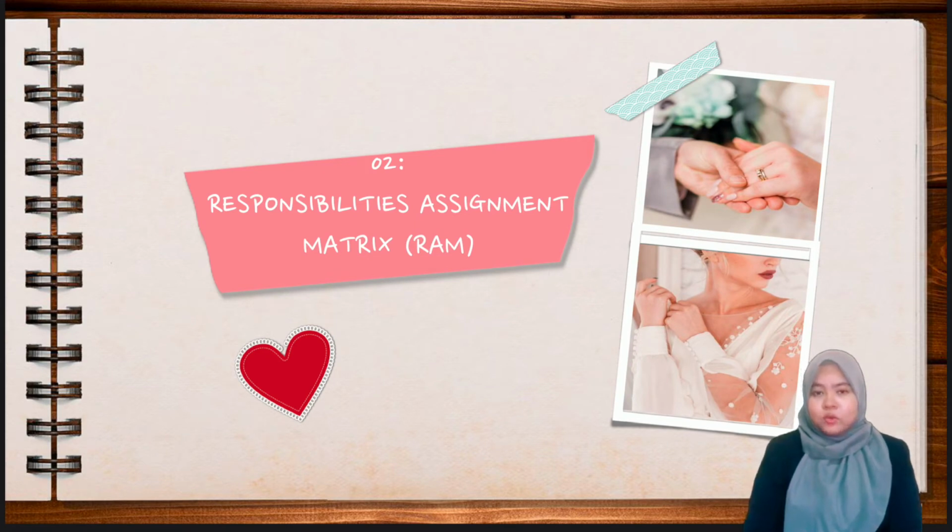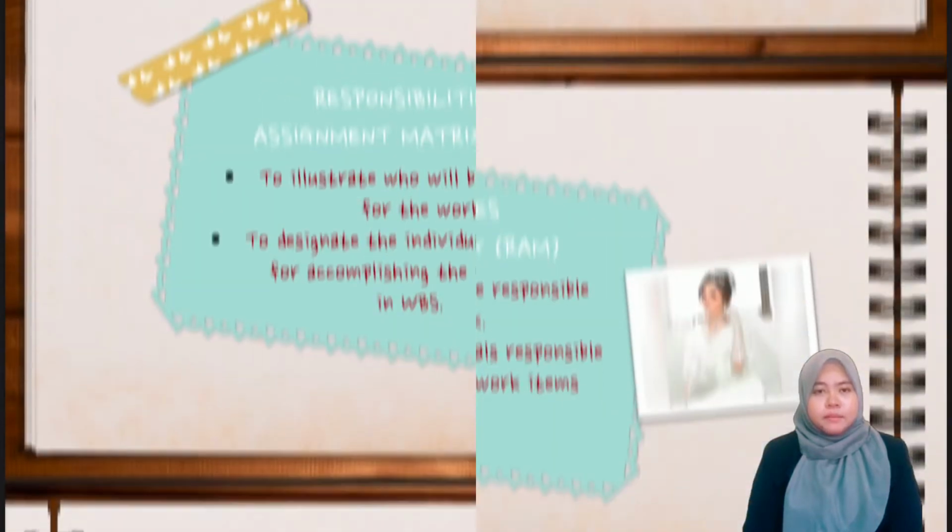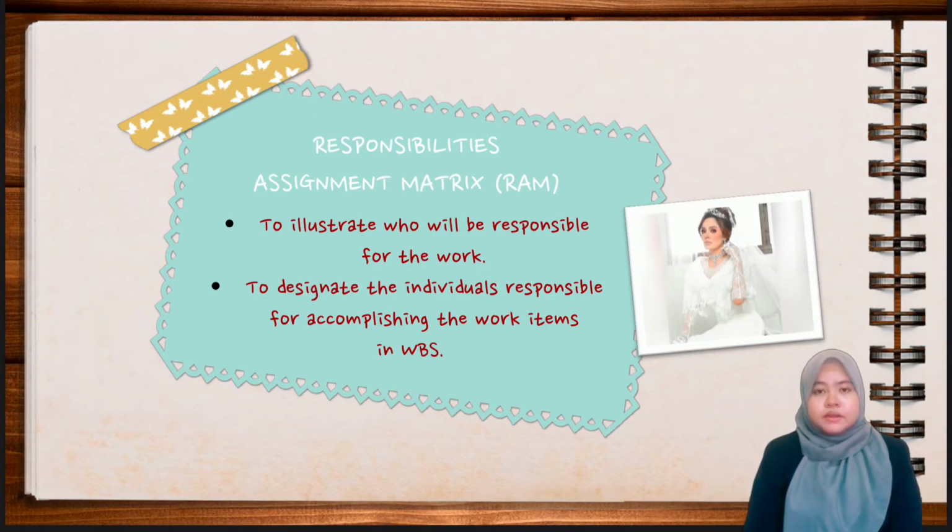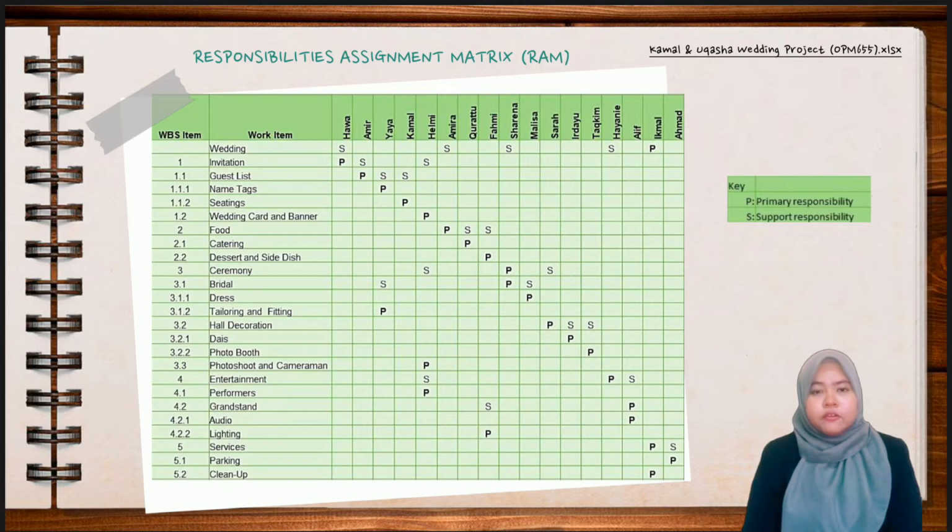Move to the next slide, which is the responsibility assignment matrix, known as RAM. The RAM may use a P to designate primary responsibility and S to indicate support responsibility for specific work items. Only one individual should be designated as the lead or primary responsible for each work item. For example, the figure of RAM for the Kamal and Uqasha wedding project indicates that Hawa has primary responsibility for WBS item 1, which is invitation, with Amir and Helmi supporting this work item.